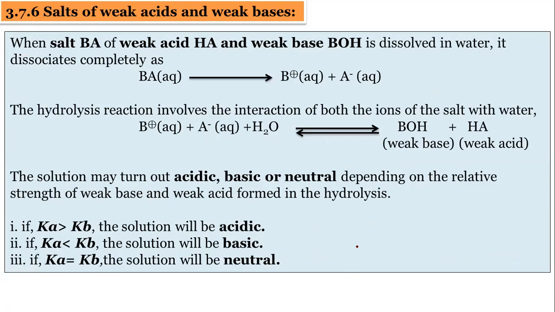Then the next type of salt is the salt of weak acid and weak base. Both are weak: the acid is weak and the base is also weak. Suppose this is a salt, the name of the salt is BA. This BA salt is prepared from the weak acid HA and the weak base BOH.